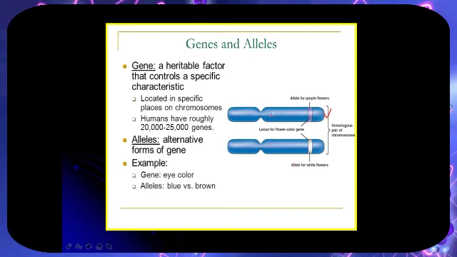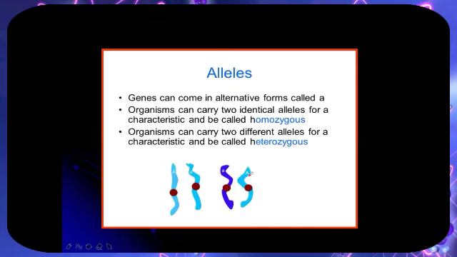Okay, an example here is flowers, the color of flowers. Here, the father has purple flowers, while the mother could have white flowers. This one represents one allele and this one another allele. Alleles are specifically alternative forms. If an organism carries two identical alleles, it is called homozygous, because they have the same characteristics being passed. While if it has two different alleles, the big A and the small a, which could be recessive, then it's called heterozygous.